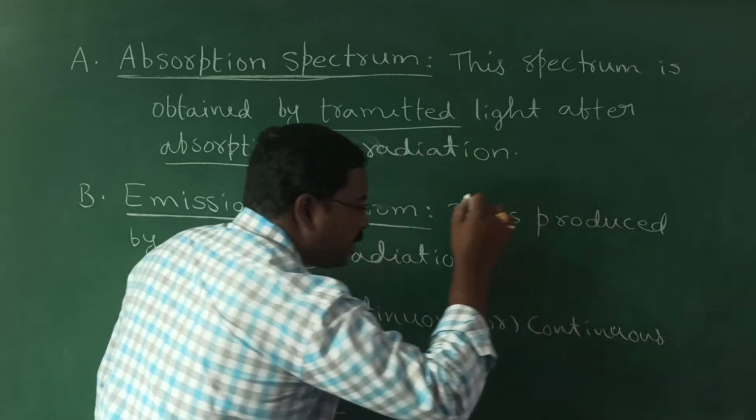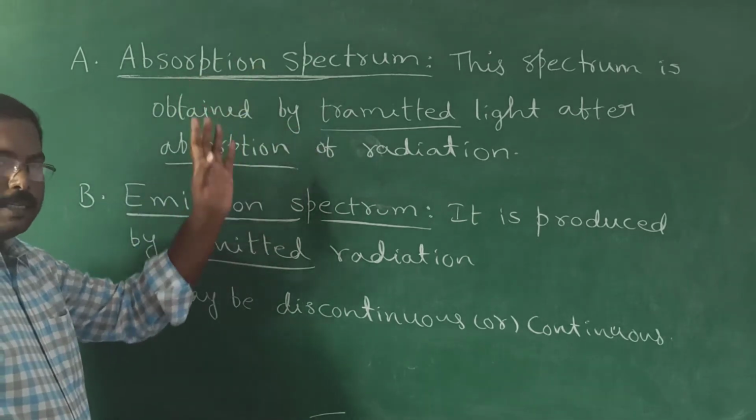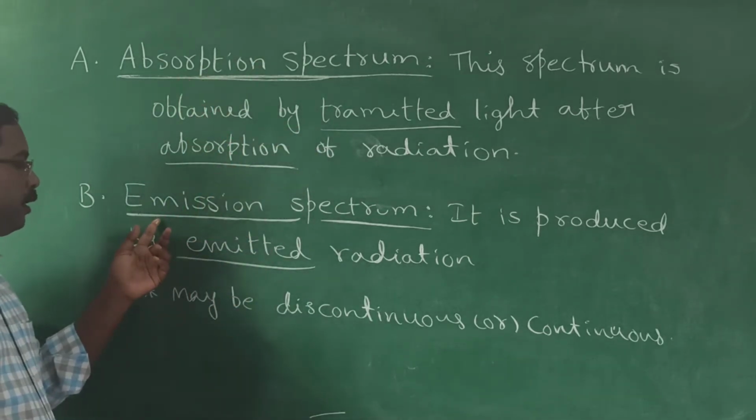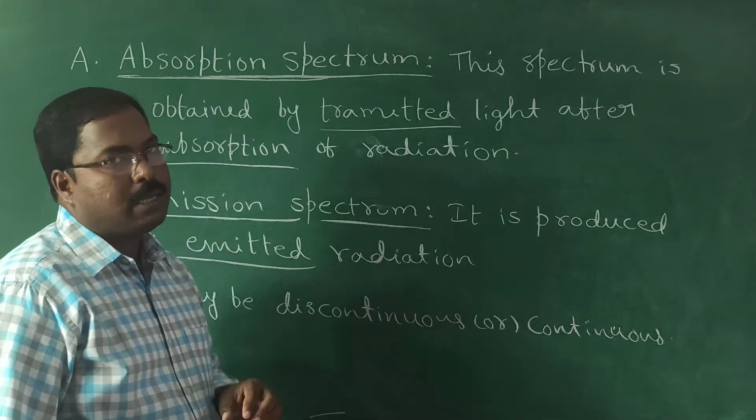Further we will discuss this point. But the absorption spectrum is always discontinuous, whereas the emission spectrum is sometimes discontinuous or continuous.